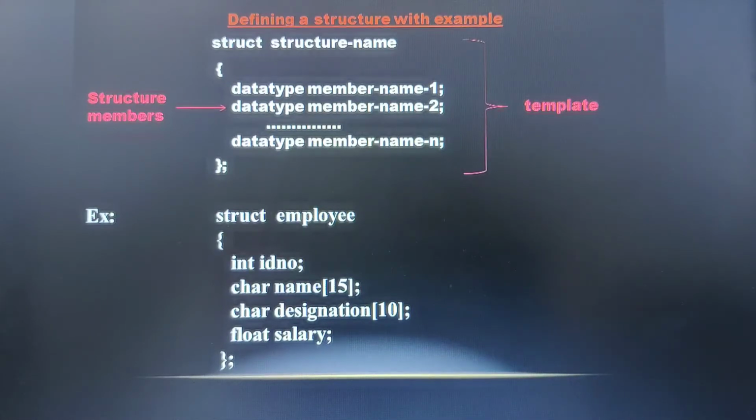So they may ask you a 2 marks question: give an example for defining a structure. In that case, you can use this particular example. You can give it as an employee. Employee will have these data items: ID number, name, designation and salary. Similarly, you can give other examples such as student. Student will have data items like roll number, name, combination, percentage, contact number. So these are a few of the data items that a student structure can have. I hope you are able to understand. Let us move on to the next one.